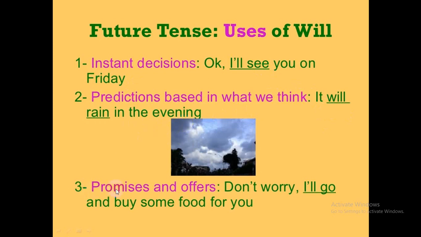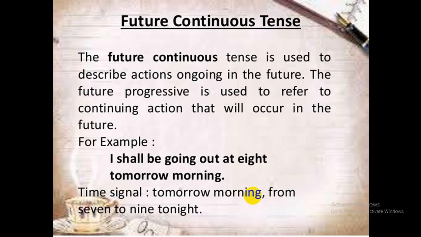The next thing, promises and offers: don't worry, I will go and buy some food for you. So see here, I will, these are promises, these are offers. While you are going to promise or offer something, that time you will use the future tense.